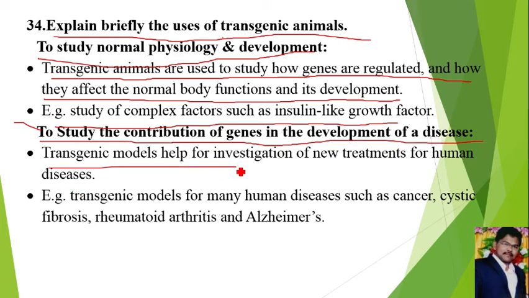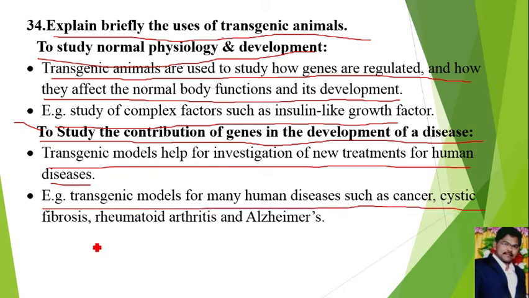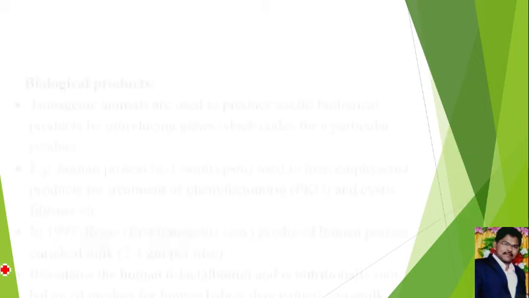Transgenic models help for investigation of new treatment for human diseases. Example, transgenic models for many human diseases such as cancer, cystic fibrosis, rheumatoid arthritis, Alzheimer's, etc. The meaning is we can study about disease and the treatment for disease by using transgenic animals. We can inject the pathogen into these transgenic animals, then we can treat those animals to know about the treatment of that particular disease also.